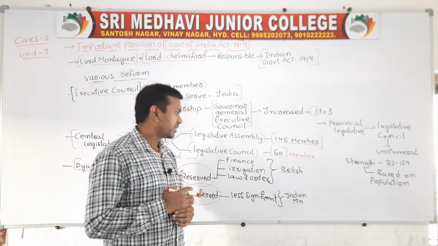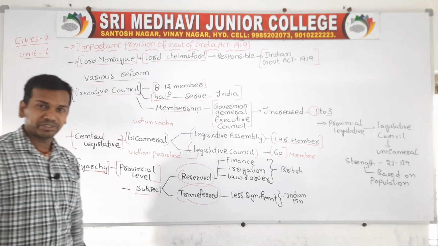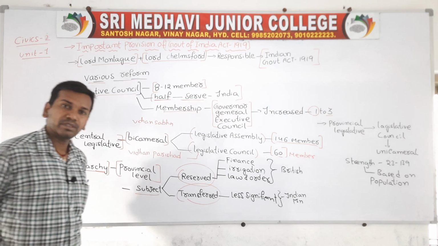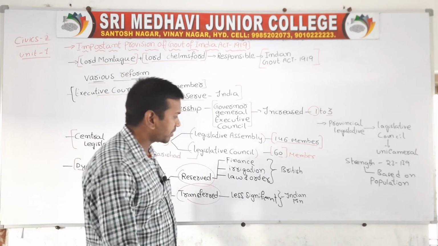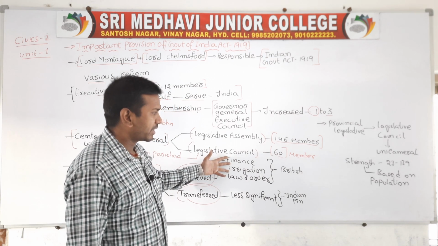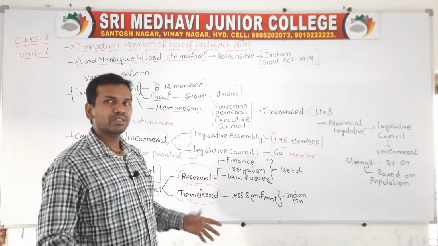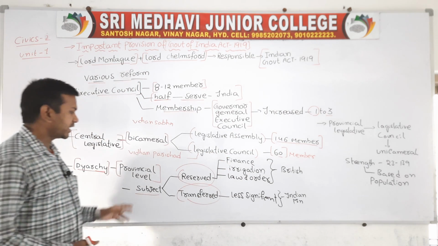And next we'll see about law and order. Most of the law and order should be under the control of Britishers. They had no faith in any people, and that's why the Britishers kept the main fields: finance, irrigation, and law and order among themselves. All the powers they reserved for themselves only. Who? Britishers.